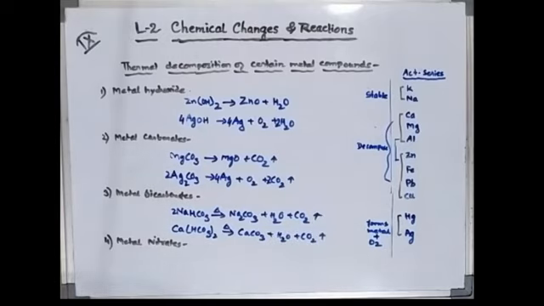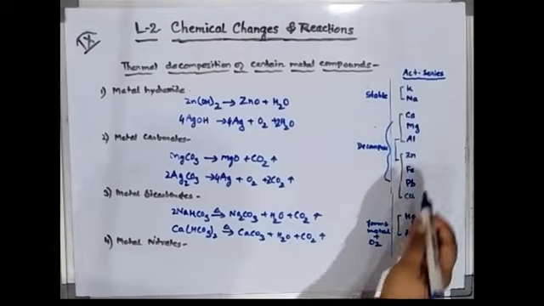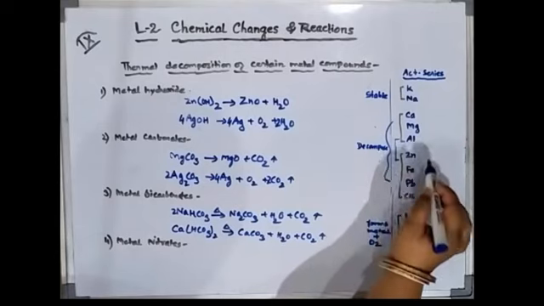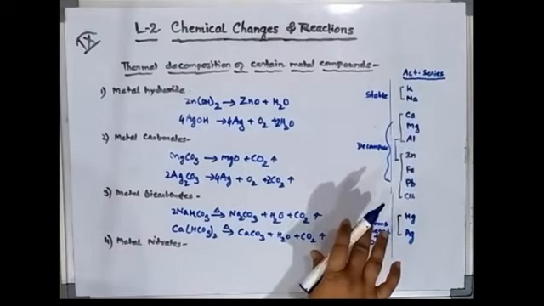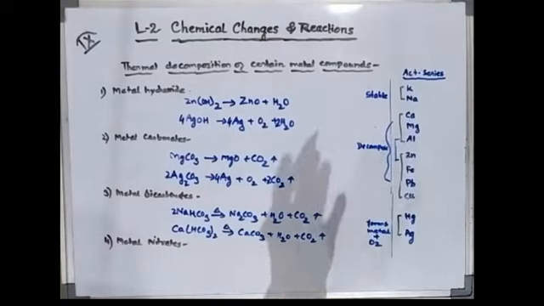Okay, now coming to the next, that is the metal nitrates. Now nitrates means which gas will it give? Nitrogen dioxide gas it will give. Again this one will be sodium and potassium. What will they do? They will decompose to give the respective nitrites and oxygen gas. So let us take one example. This is very common. They will decompose and give the respective oxide and nitrogen dioxide and oxygen. Nitrogen dioxide and oxygen is common, and the respective oxide will be given.